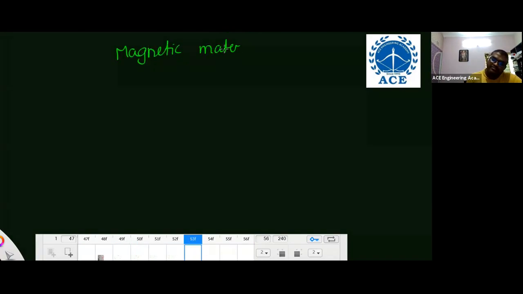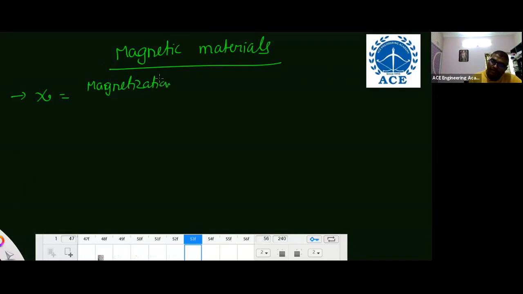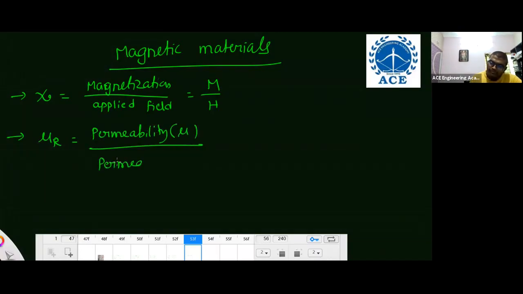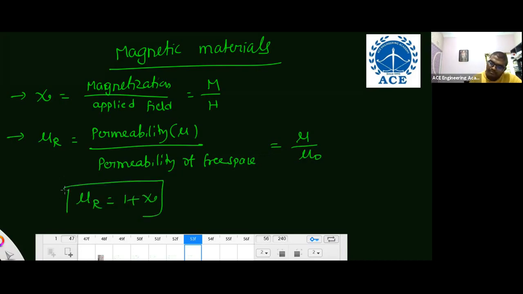Next is magnetic materials. From magnetic materials, the basic fundamentals and basic terminology: susceptibility is magnetization by applied magnetic field, that is M by H. Relative permeability is permeability mu by permeability of free space, that is mu by mu naught. The relationship between these two: mu r is equal to 1 plus susceptibility. This is important, you have to remember.